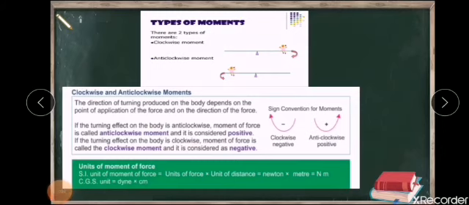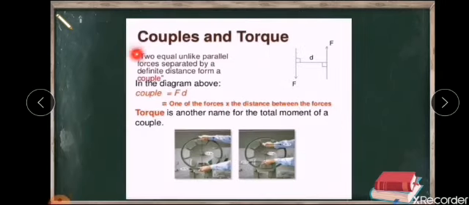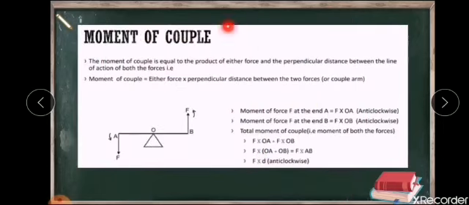Now let's see about couples and torque. Two equal, unlike or opposite parallel forces which are separated by a definite distance, we call a couple. Clear? A couple is also equivalent to the torque or moment of a force. The only thing is that whenever the forces are equal and opposite and parallel, you call it a couple. Here also it is defined by force into displacement. Since the forces are equal in magnitude, the moment of a couple can be given by either of the forces into the perpendicular distance.